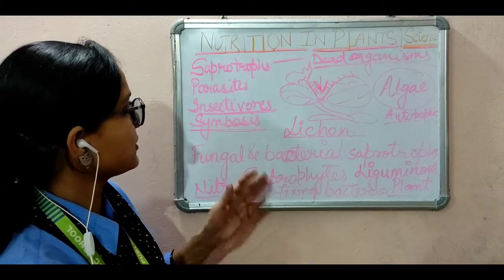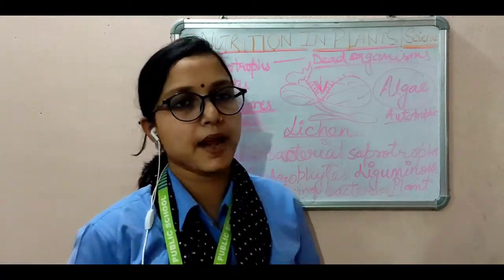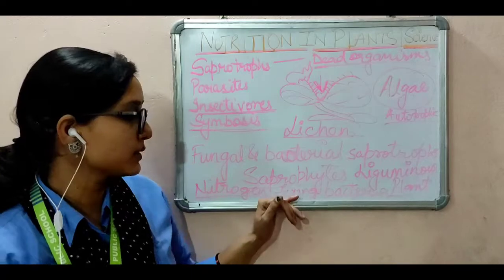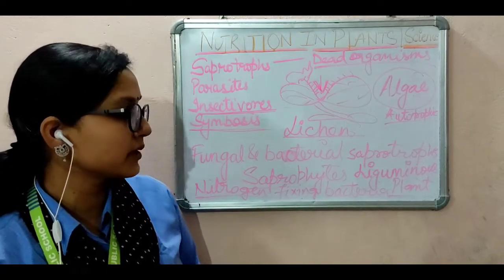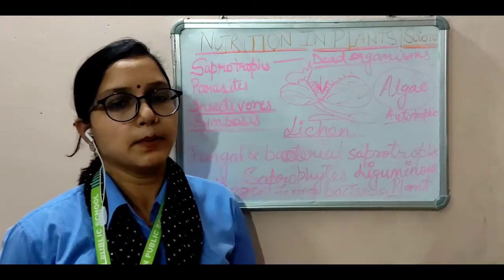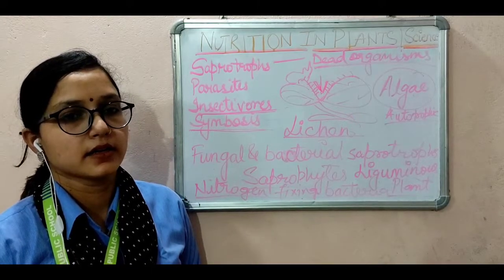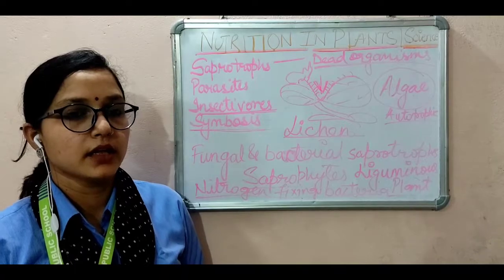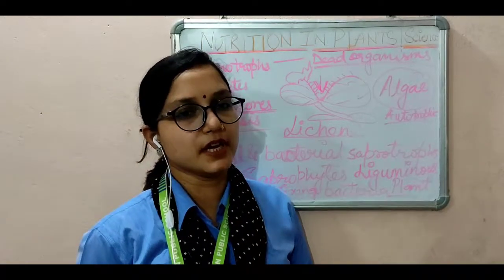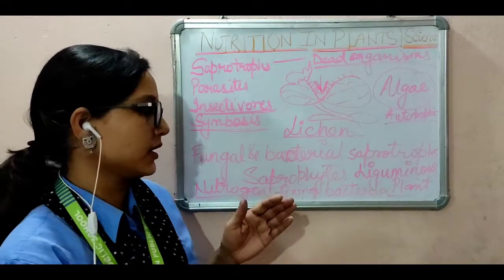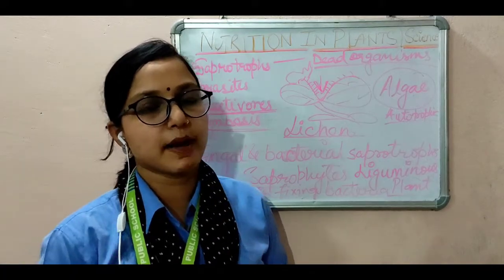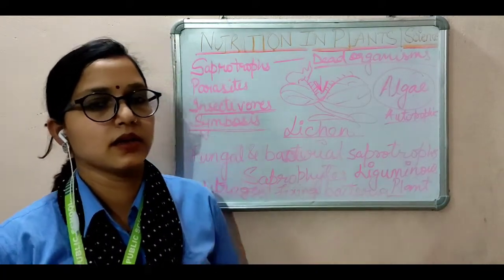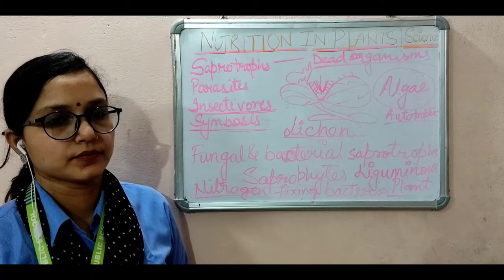These are the examples of symbiotic plants. The leguminous plant and the nitrogen fixing bacteria are the plants that get the nutrients from the roots. The main example of this process takes place by the rhizobium. Thank you.